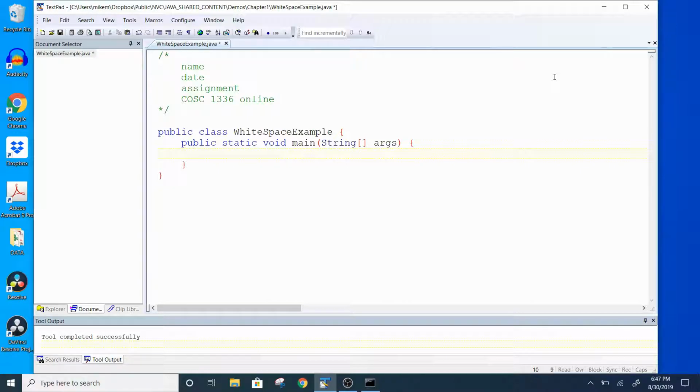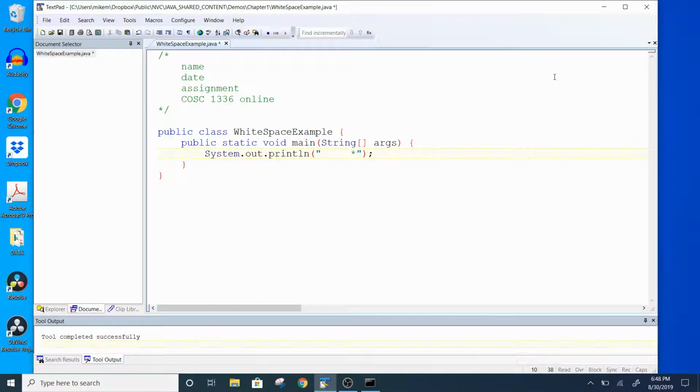Inside of my main method, I'm going to have my programming statements. Right now, I'll just do something simple. Let's make a simple shape. I'm going to make a triangle. So let's do a System.out.println. Print line. We'll put some spaces and we'll use an asterisk for the character that we're going to use for the triangle.